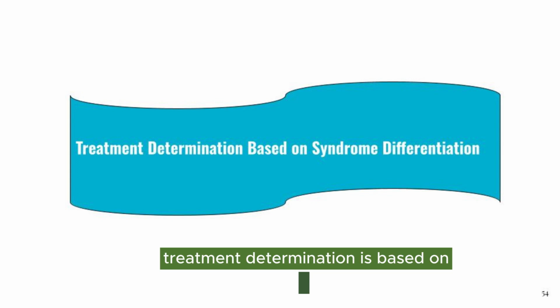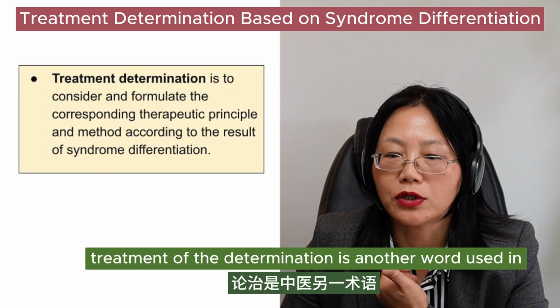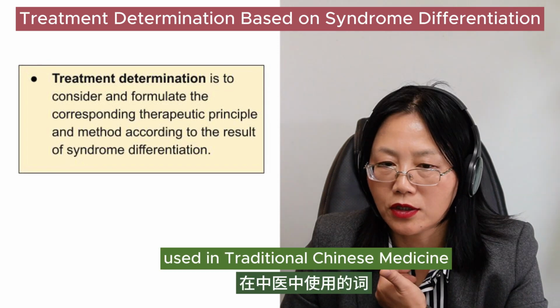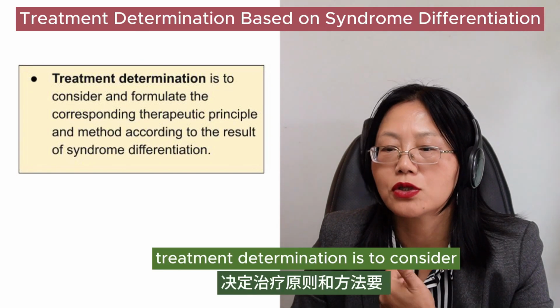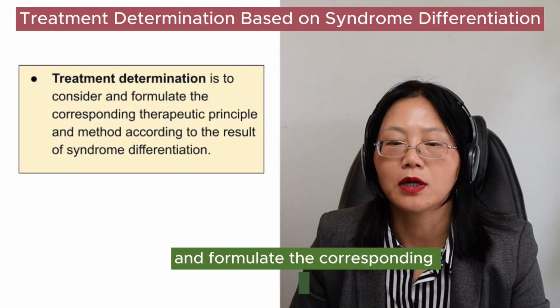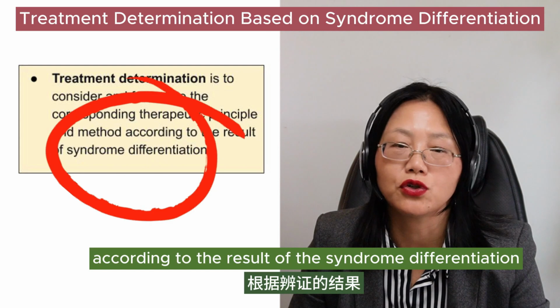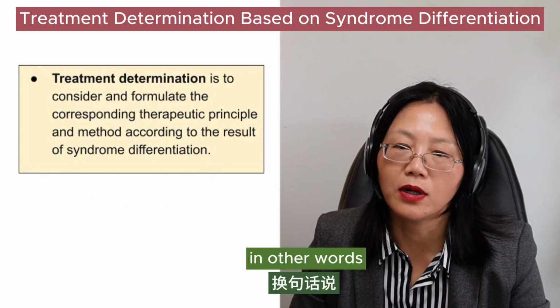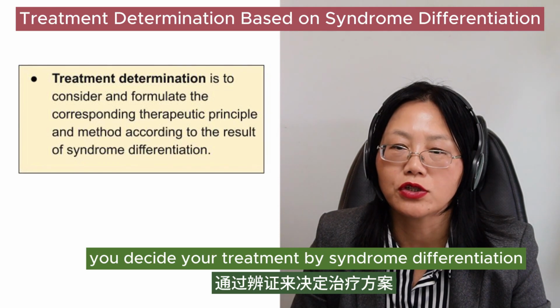Treatment determination is based on syndrome differentiation. Treatment determination is another word used in traditional Chinese medicine. Treatment determination is to consider and formulate the corresponding therapeutic principles and methods according to the result of the syndrome differentiation. In other words, you decide your treatment by syndrome differentiation.